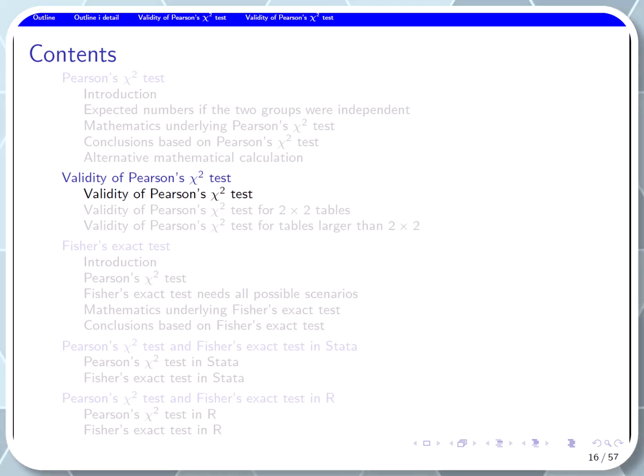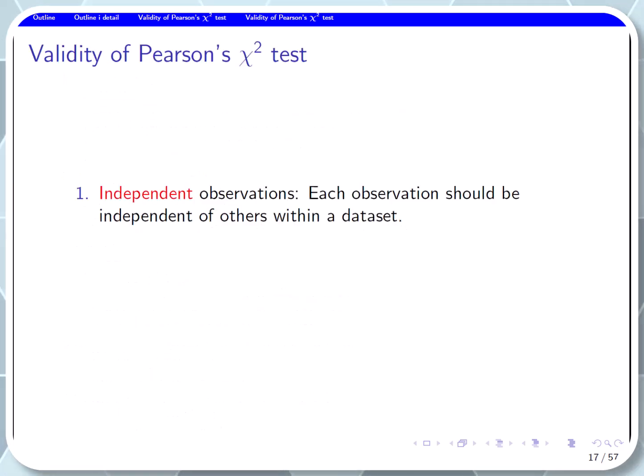Validity of Pearson's chi-square test. Number 1. Independent observations. Each observation should be independent of others within a dataset. This is a common assumption across all inferential tests.